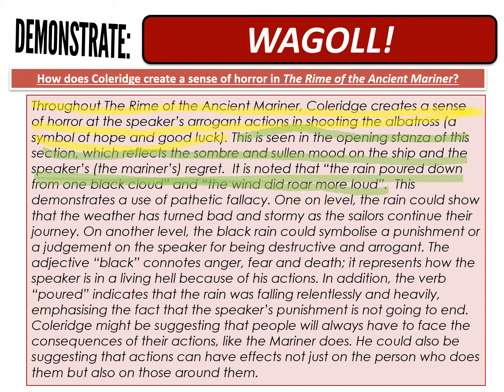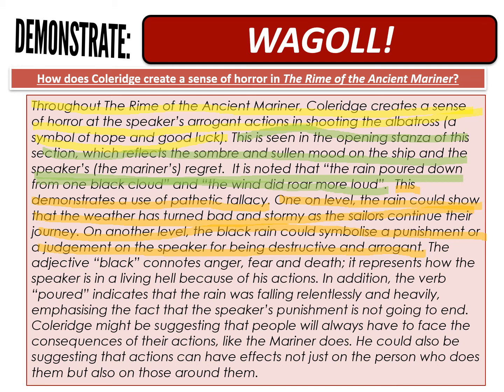This demonstrates a use of pathetic fallacy. See, I've used some key vocabulary there. On one level, the rain could show that the weather has turned bad and stormy as the sailors continue their journey. On another level, the black rain could symbolize a punishment or judgment on the speaker for being destructive and arrogant. And here you've got my explanation. This is how I'm showing how those quotations show a sense of horror.